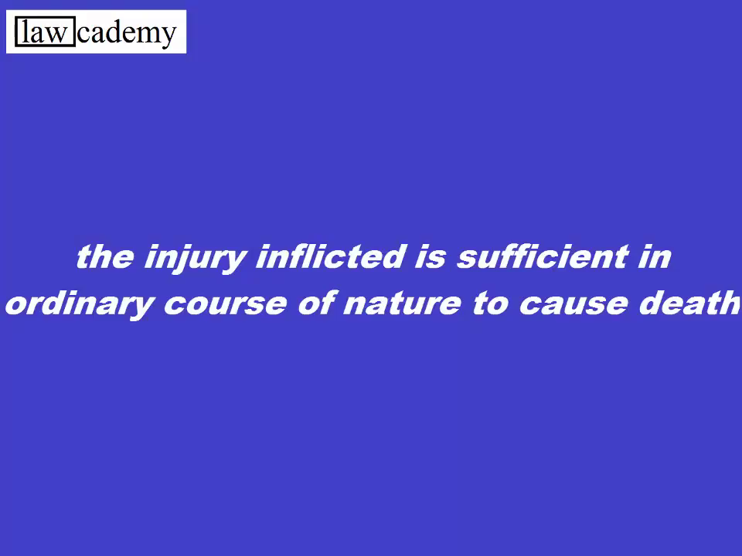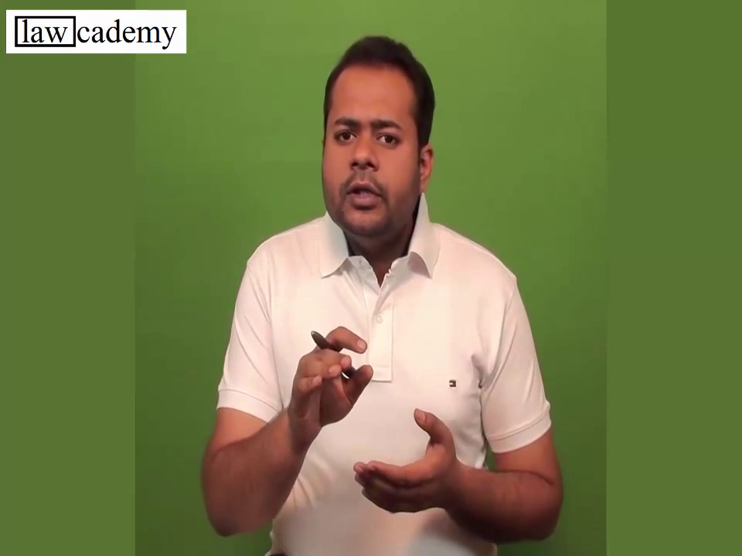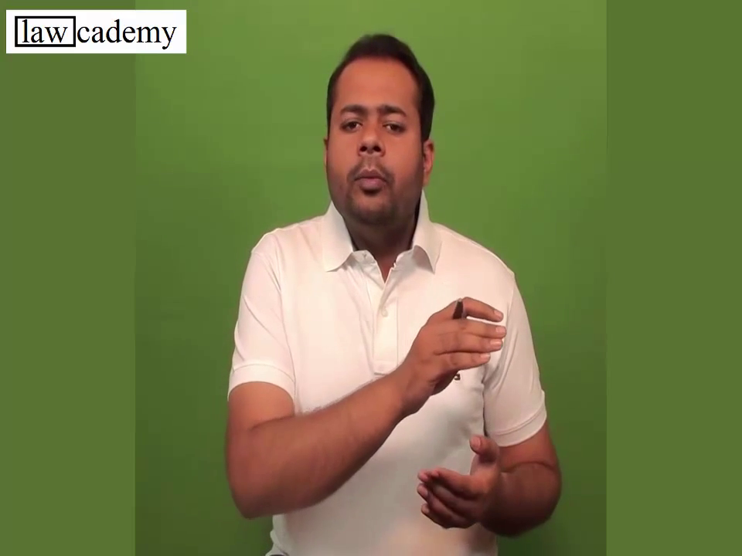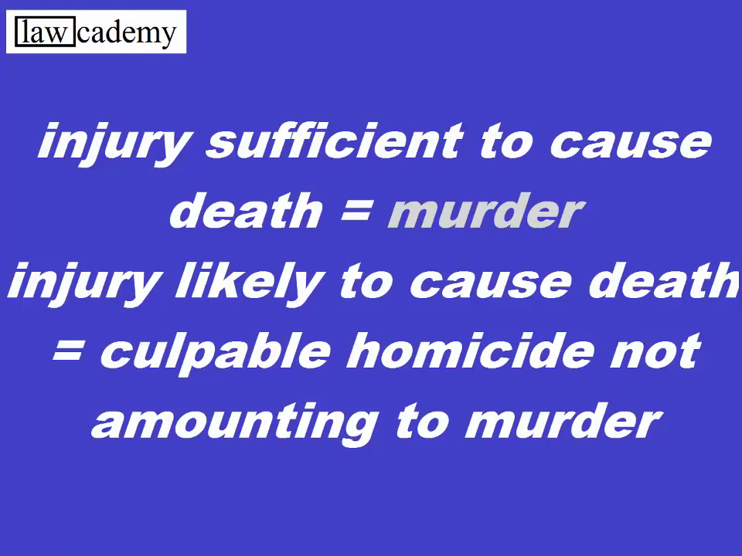Fourth, the injury inflicted is sufficient in ordinary course of nature to cause death. It must be proved that the injury which is on the body part of the person must be sufficient in ordinary course of nature to cause death. If it is not sufficient, then it may be either probable or likely to cause death and will be punishable under Section 299 Clause 2.